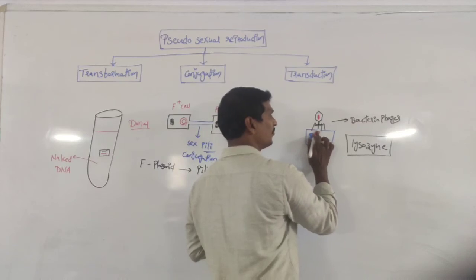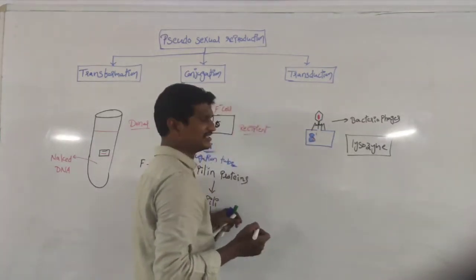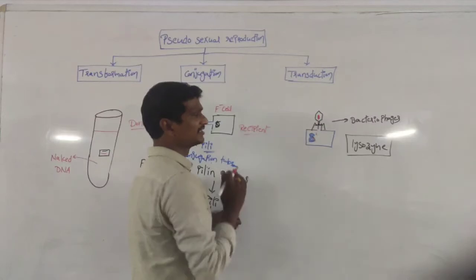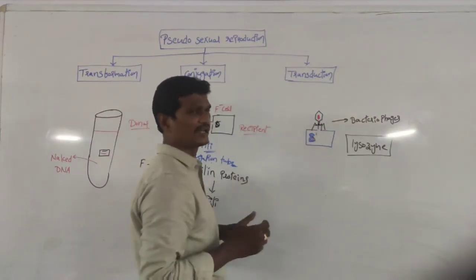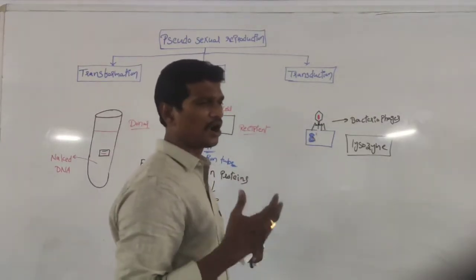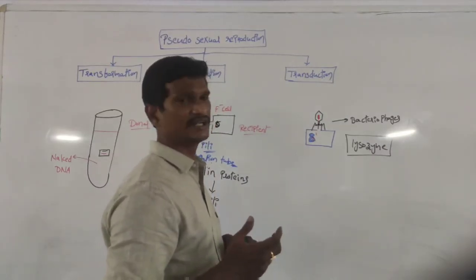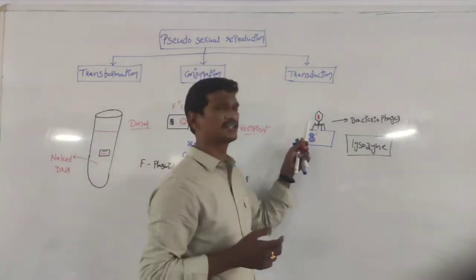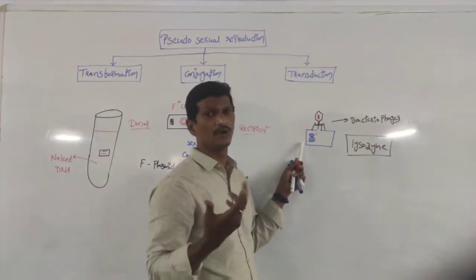Finally, the viral genetic material is injected into the bacterial genetic material. I already said viruses are intracellular obligate parasites. Viruses do not have any machinery of their own; they completely depend on host cells.